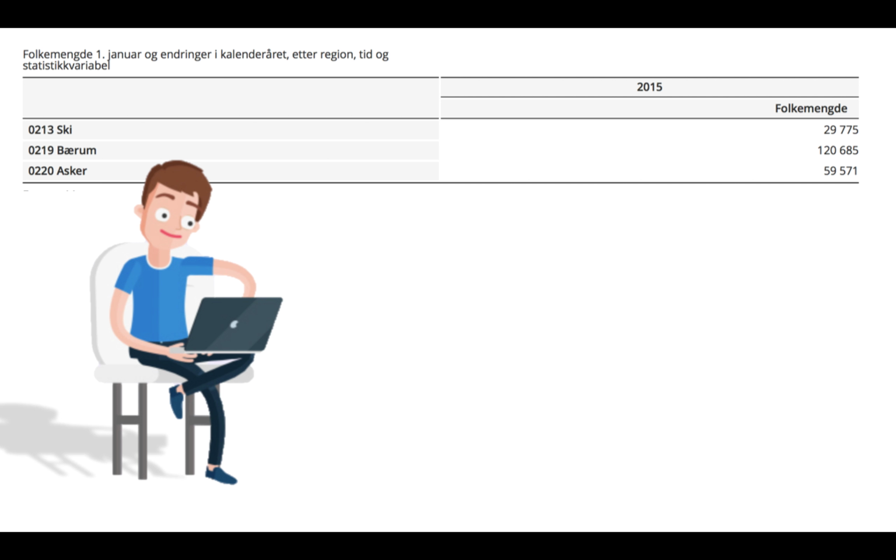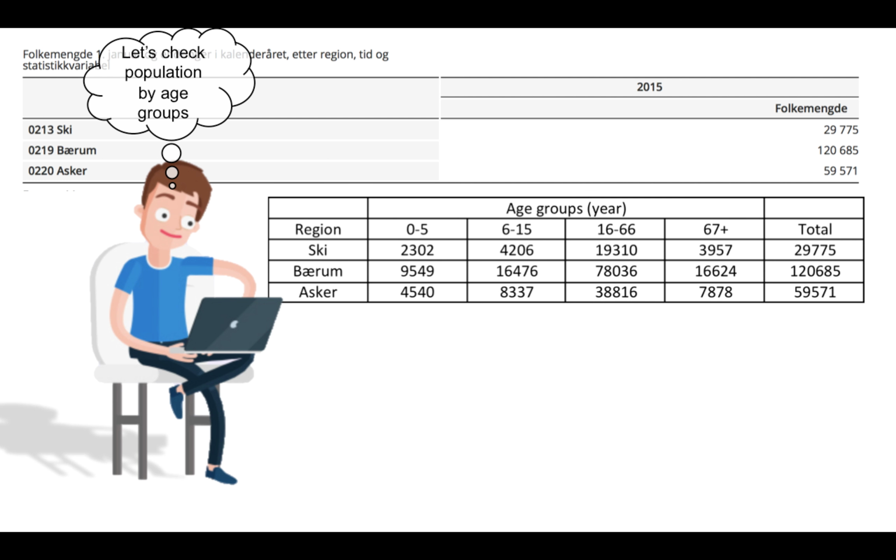By looking at the population, he got some information, which is not enough, so he decided to search more. Let's look at the population by age groups. It was possible to look at the four predefined age groups in this website: 0 to 5, 6 to 15, 16 to 66, and 67 plus. And he found the numbers for those age groups in each county.